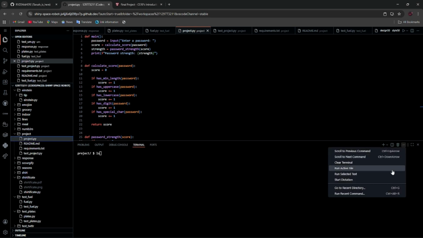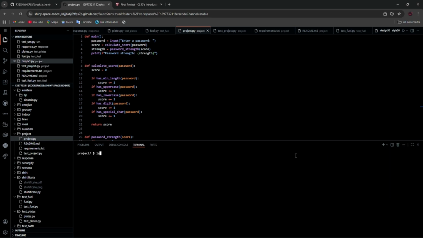Let's start fresh and clear. First of all, let's clear the terminal. Okay, so now I will be opening the directory which contains my project. This is my directory, which contains a project.py, README.md file, requirements.txt file, and test_project.py file. Now let's test our program.